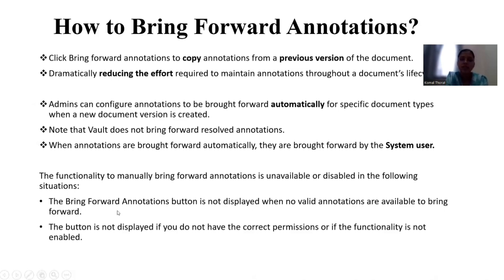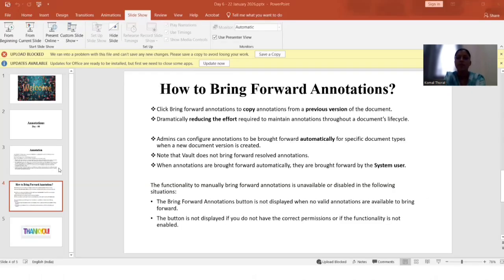The functionality to manually bring forward annotations is unavailable or disabled in the following situations. First, the bring forward annotation button is not displayed when no valid annotations are available to bring forward. And second, the button is not displayed if you do not have the correct permission or if the functionality is not enabled. So this is about bringing forward annotations.